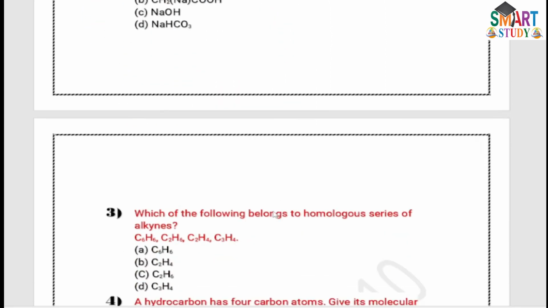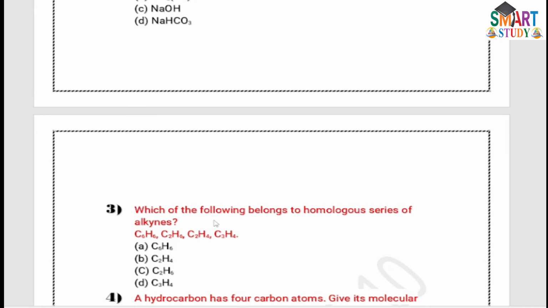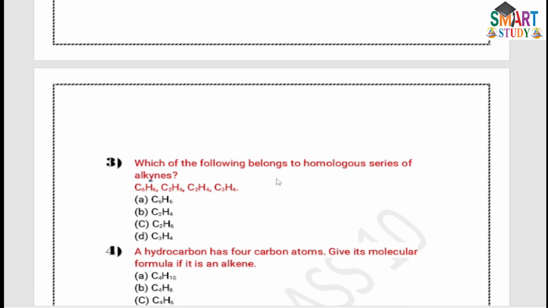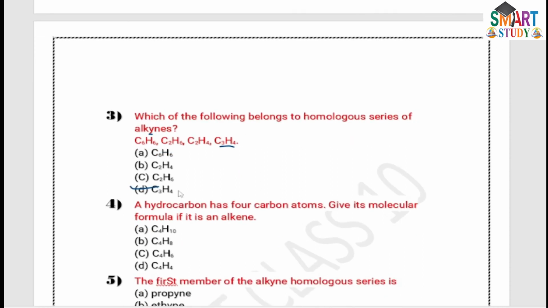The third: which of the following belongs to the homologous series of alkynes. Alkynes have a triple bond, with the formula CnH2n-2. C6H6 is benzene, which is not possible because it is cyclic. C2H6 is ethane. C2H4 is ethene, and C3H4 is propyne. It means it comes in the alkyne group, which is the fourth option, C3H4.